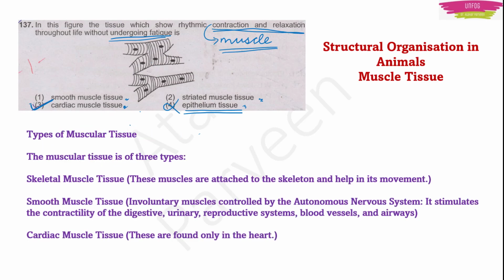So, like we all remember, let's revise these points together. Now, repeat with me. Even if you are not along with me, repeat with me from the screen. Okay. Cardiac muscle tissue undergoes rhythmic contraction and relaxation throughout life without undergoing fatigue because of 4 reasons. Those 4 reasons are, first one we'll write, it is highly vascularized.